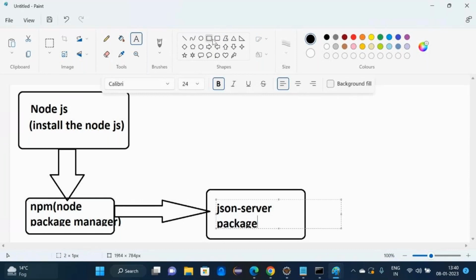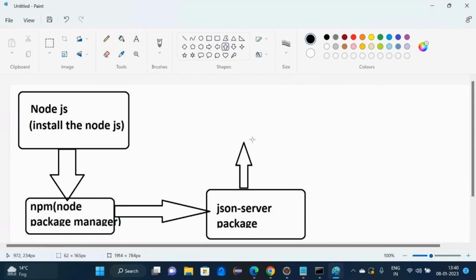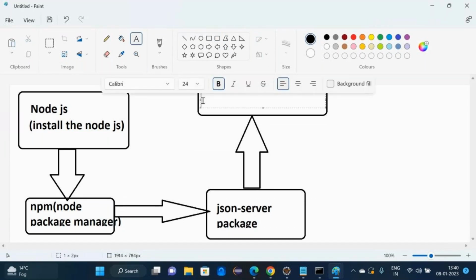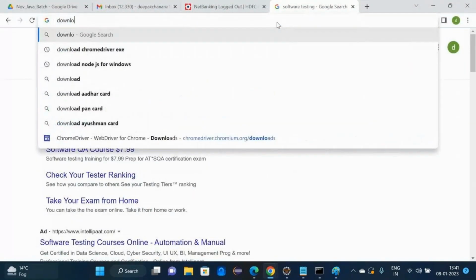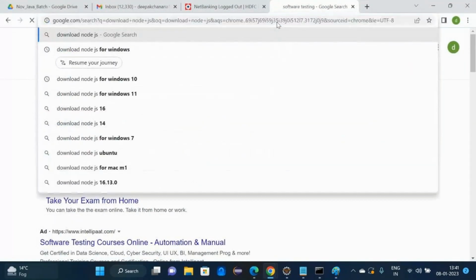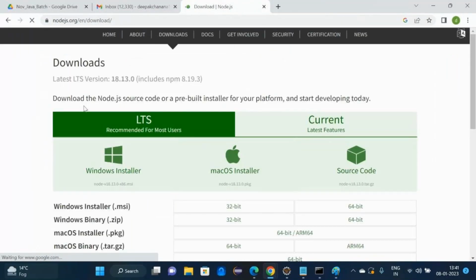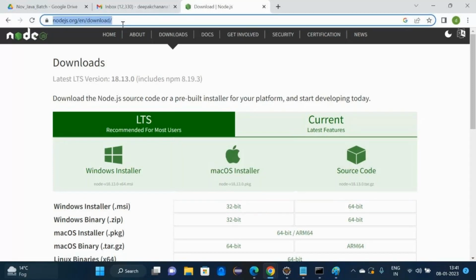With the help of this JSON server package, we will create dummy REST APIs. Download Node.js from here, depending upon your system requirement, whether it is 32-bit or 64-bit.